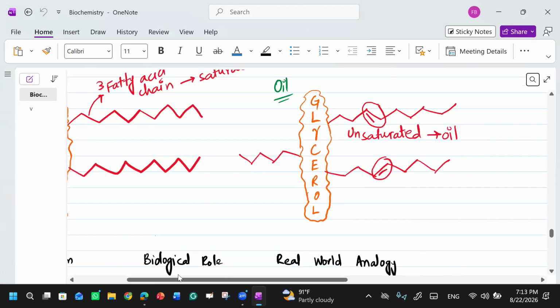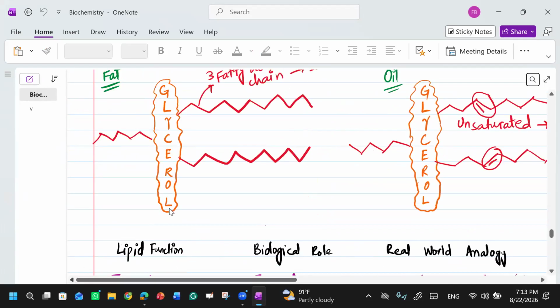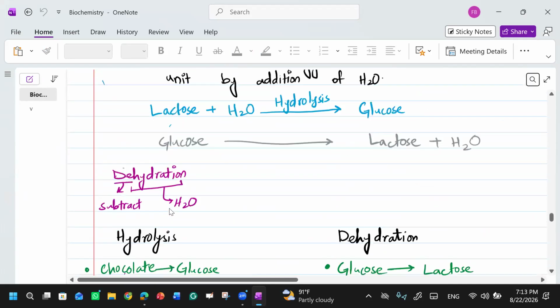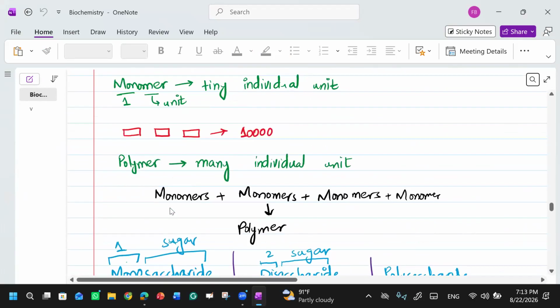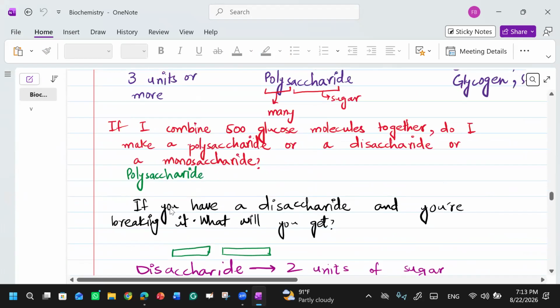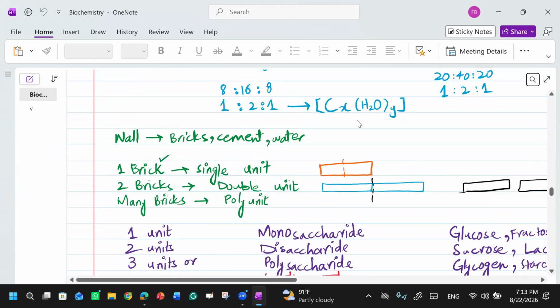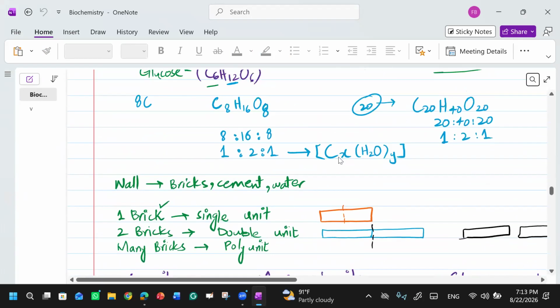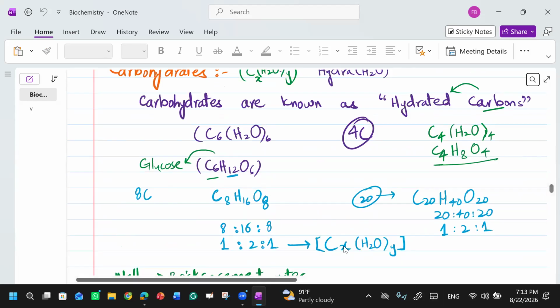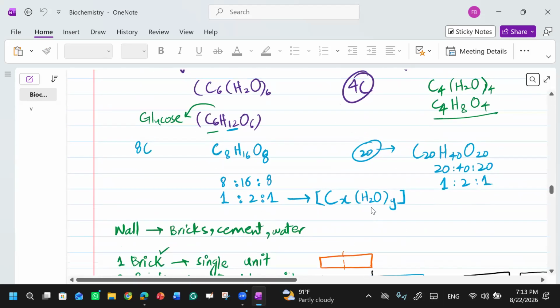Can you tell me the general formula of carbohydrates? You know the general formula? It is CxH2Oy, hydrogen will always be double. This is the formula. If you have a carbohydrate of six carbons, what will be its formula?